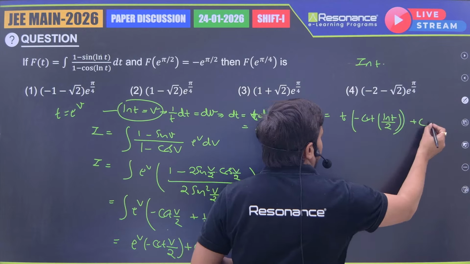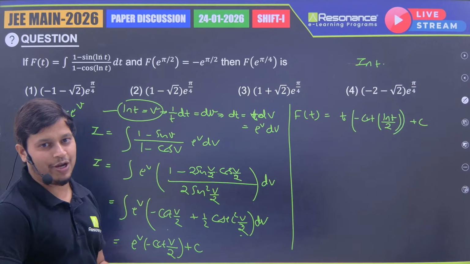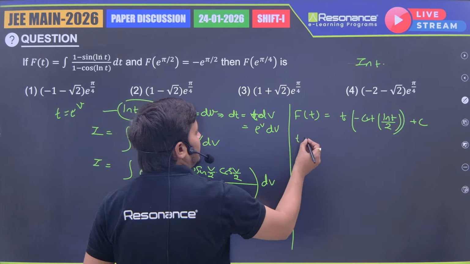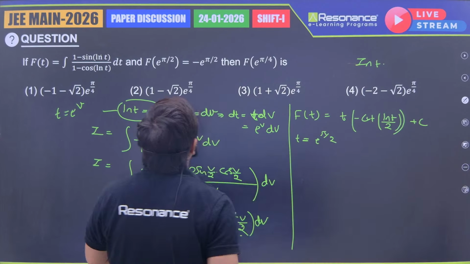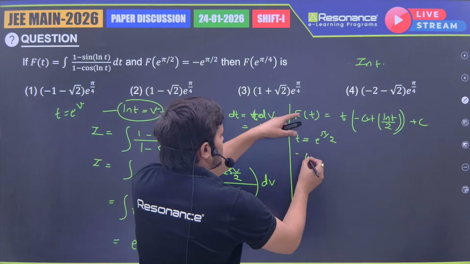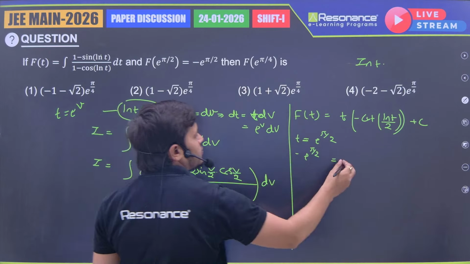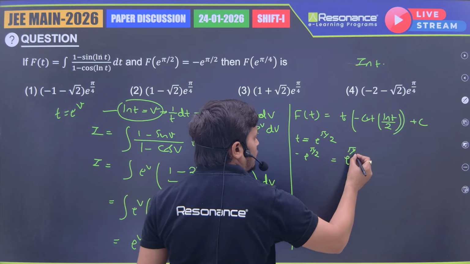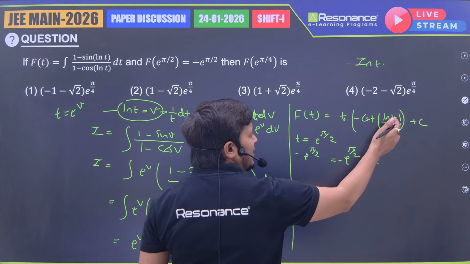And plus c. Now to get the value of c, they give f(e power pi/2). So I'm just replacing t with e power pi/2. If we replace t with e power pi/2, f(t) is equal to minus e power pi/2 times cot, where t is e power pi/2. This minus came out and cot of t is e power pi/2.